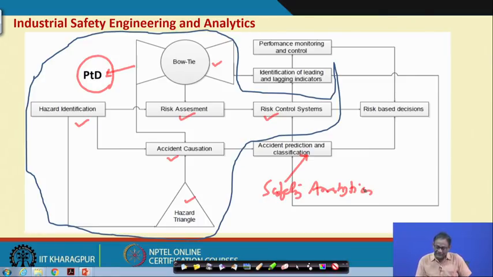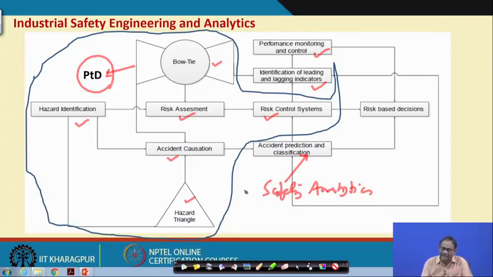And then you see that risk control system leads to identification of leading and lagging indicators, and that also helps in improving the performance of the system by monitoring and control, and there are a lot of risk based decisions. I intentionally put this under safety engineering, but not under PTD, but there is overlap and one cannot be separated from the other.